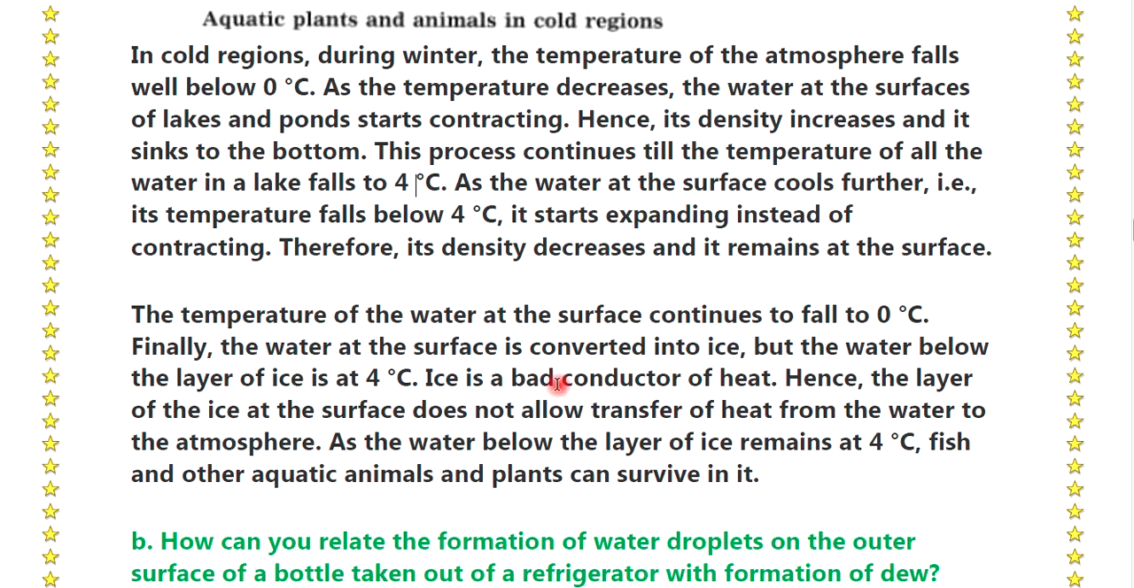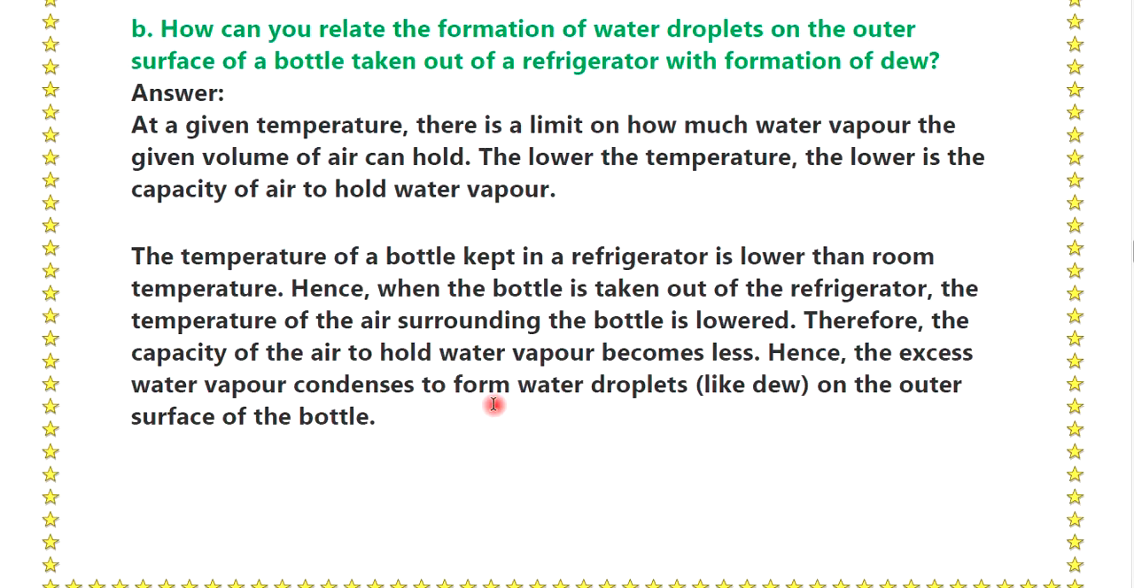does not allow the transfer of heat from the water to the atmosphere. As the water below the layer of ice remains at 4 degrees Celsius, fish and other aquatic animals and plants can survive in it.